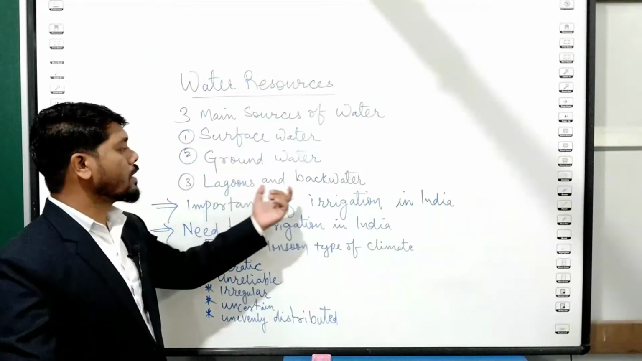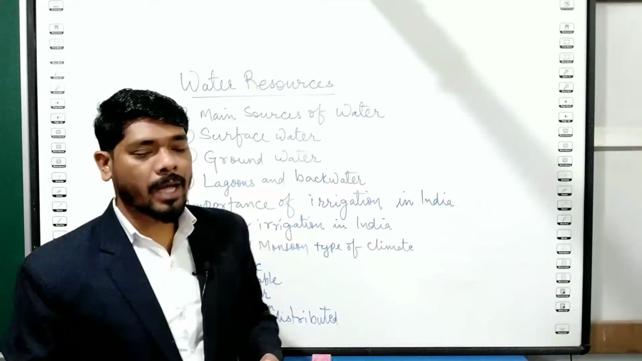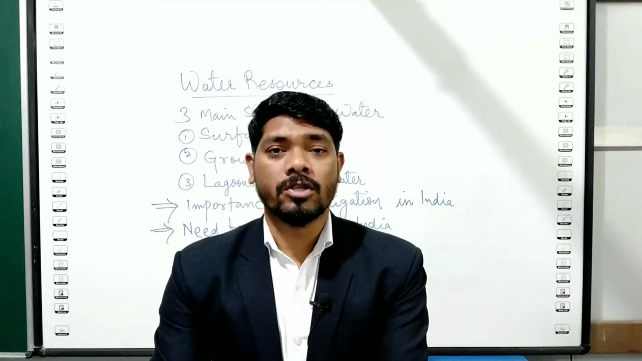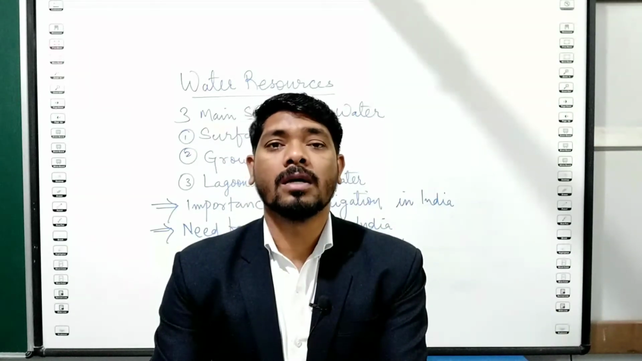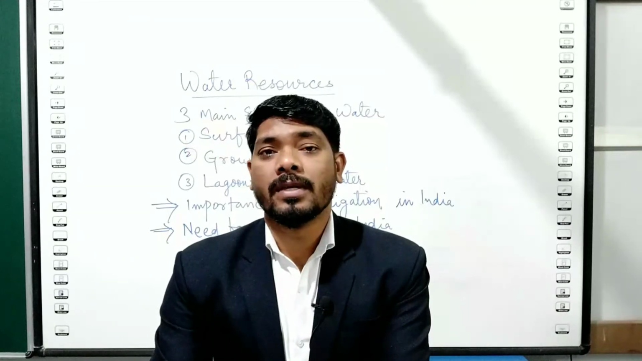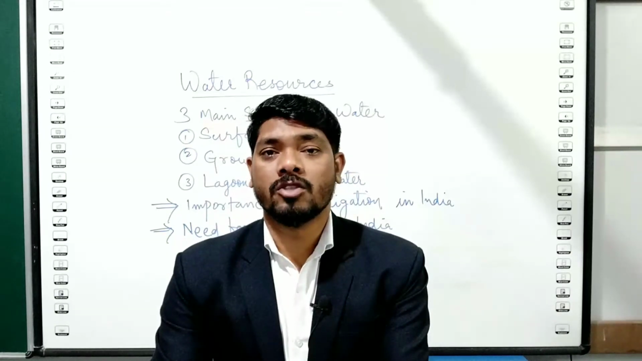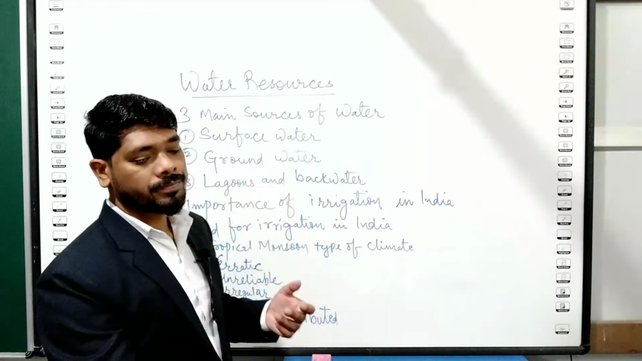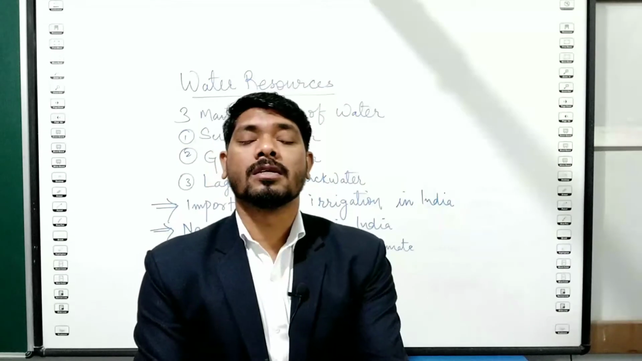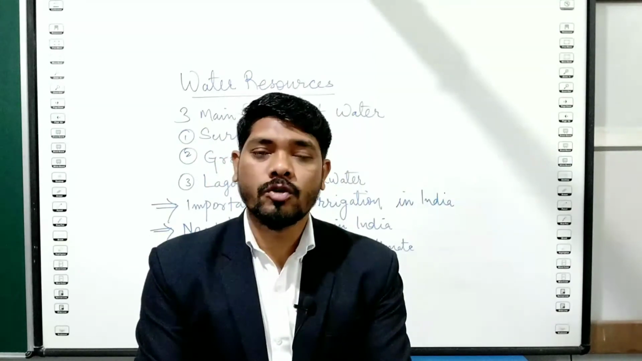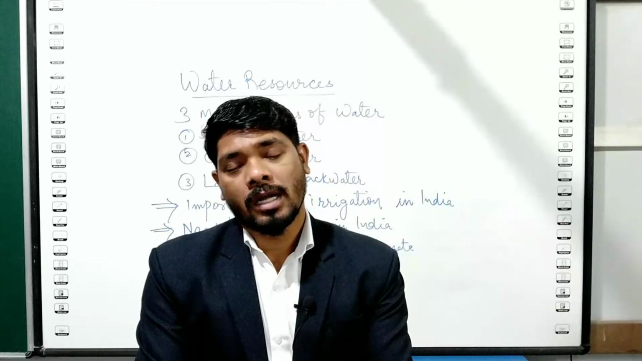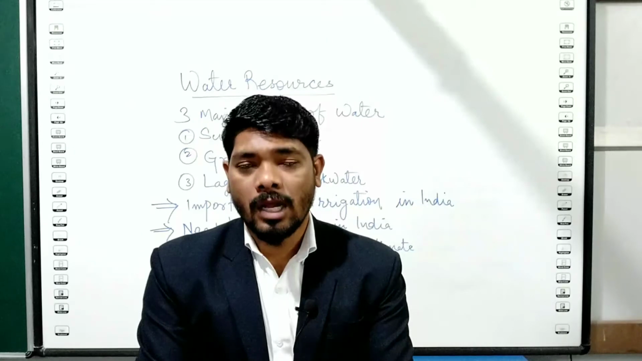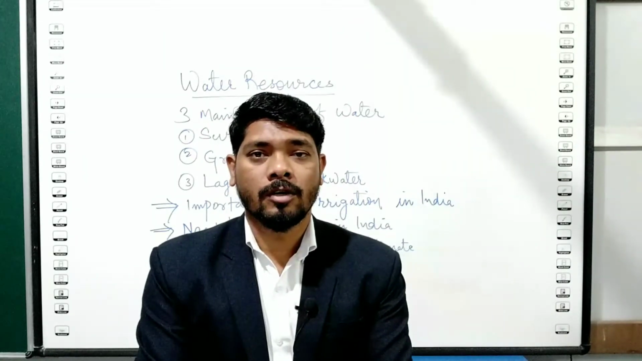Then again, lagoons and backwater. Lagoons and backwater are mainly found in the states of Odisha and Kerala. In Odisha, you must be familiar with the famous lake, Chilika Lake. That is one of the biggest lagoons. These waters are mainly used for cultivation of paddy and coconuts. That is how the lagoons are beneficial.